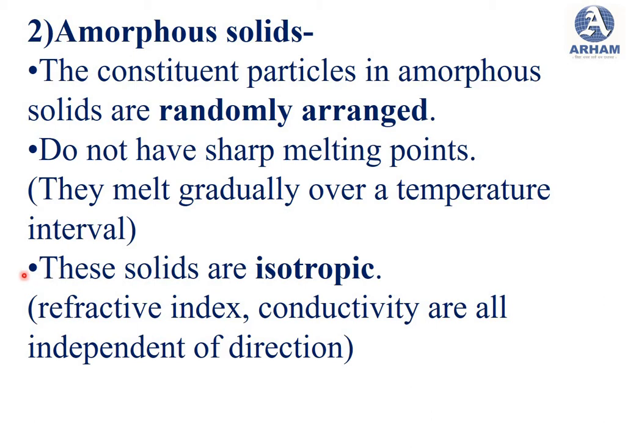Then the important property of amorphous solids is that they are isotropic in nature. Okay, isotropic. So what is isotropic? That means refractive index and conductivity are independent of direction. That means the refractive index and conductivity do not change with direction.